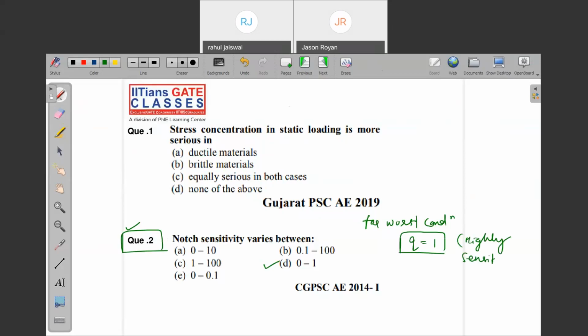But being not sensitive is also harmful. If q is 0, that means no sensitivity; it will not sense whether the load is fluctuating or static. It will simply fail without giving any indication. Is it clear?